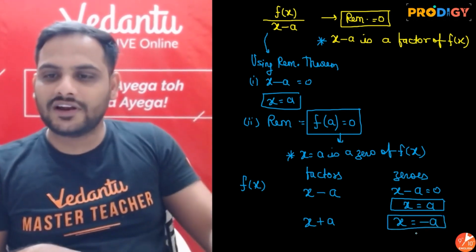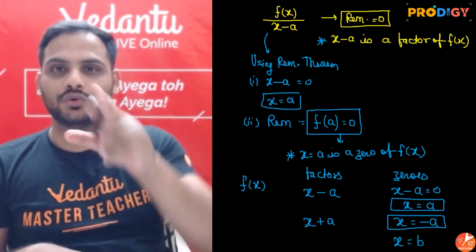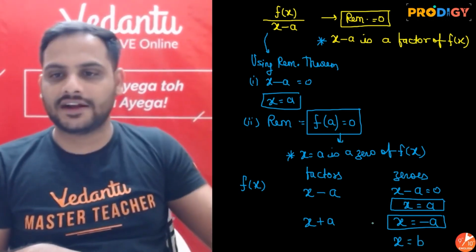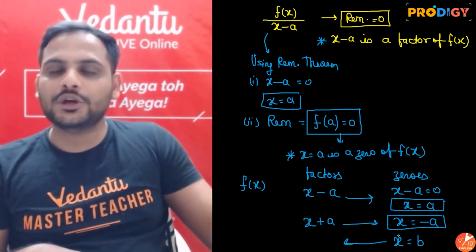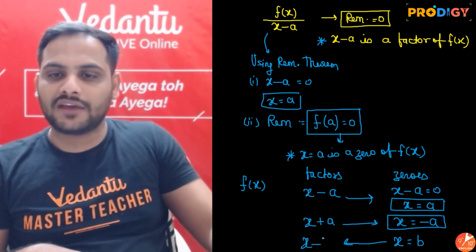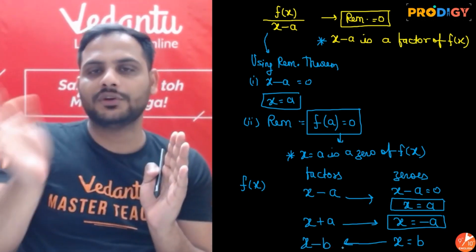Now suppose x equal to b is a zero. If x equal to b is a zero, how do you get a factor? You will get the factor by shifting b over there. Shifting b, you will get x minus b. So this is very important. How do you go from factor to zeros to factor?